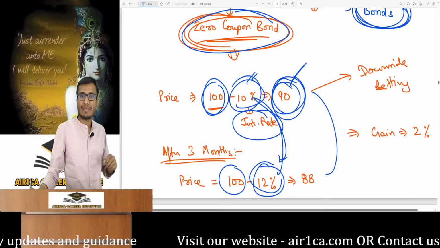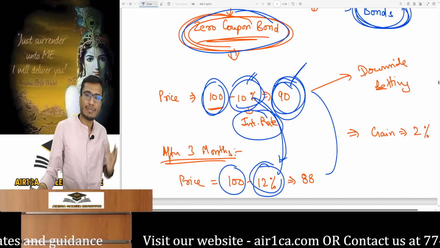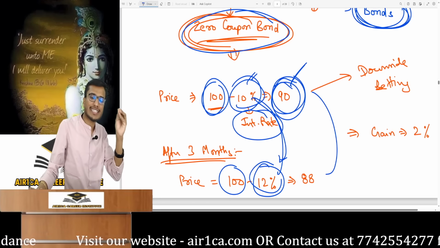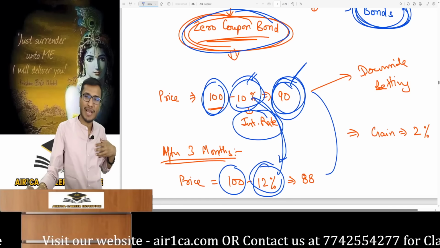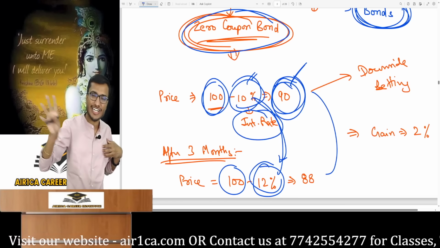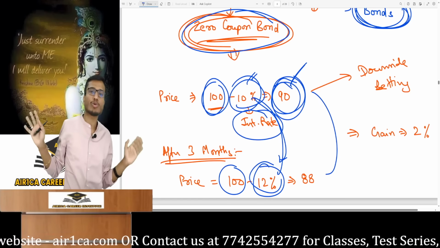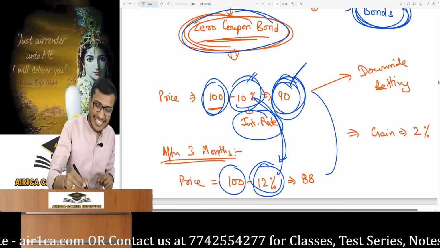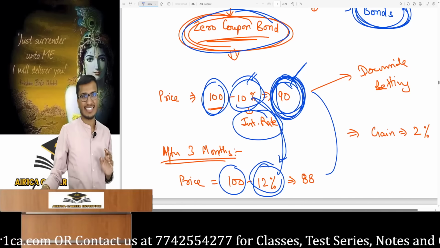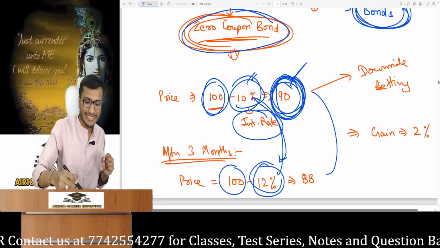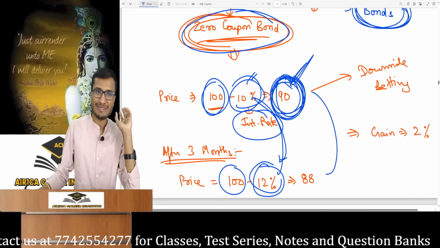Similarly, if the market rate is 10% and the company says we are offering 13%, we are issuing at a discount. That means 100 minus 13%, which is 87. The company is not that foolish. The general return in the market is 10% and the company returns 13%. Why would the company take such a loss? There can be exceptions, but this is the general scenario. The zero coupon bond's price today is this. Just subtract the current market interest rate from 100, and you will get today's price of the zero coupon bond.